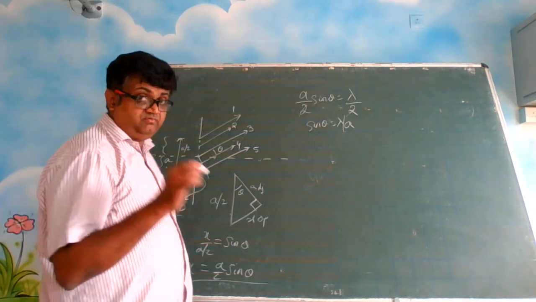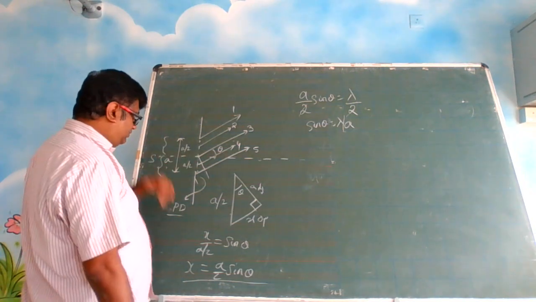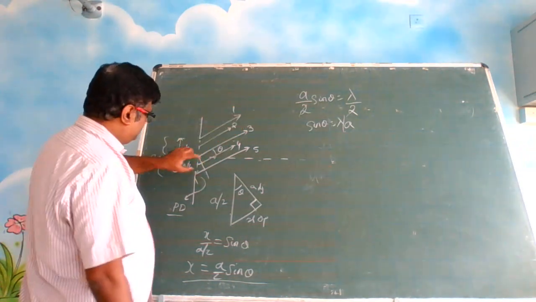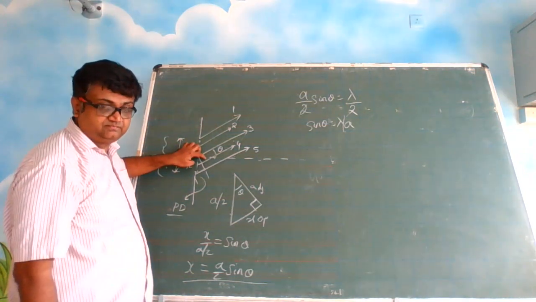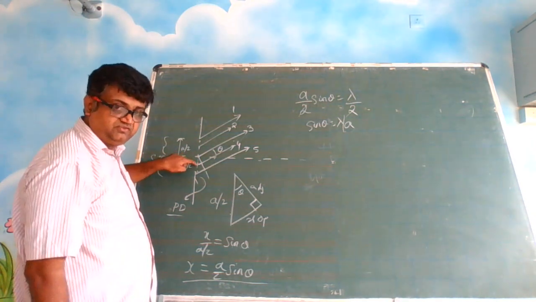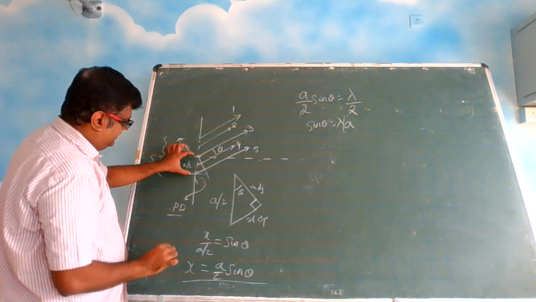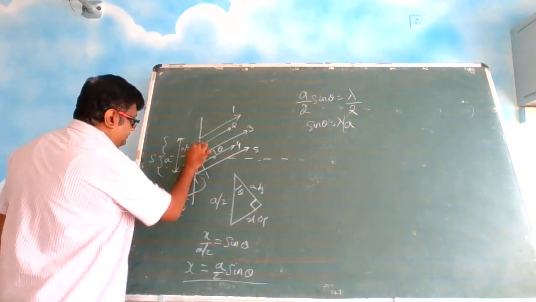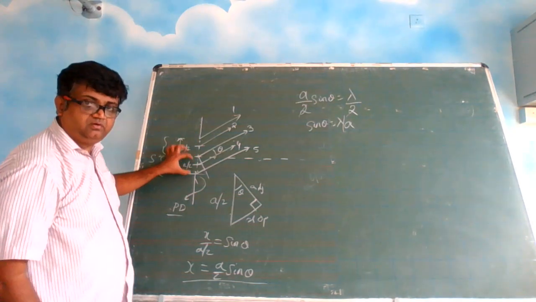Okay? Now listen carefully. I took 5 and 3. Suppose I take 4 and 2, some other two rays. Between 4 and 2, 4 is traveling more distance, right? There will be a path difference. So look carefully, this half is A by 2, so its half is A by 4. So this is also A by 4. This is A by 4. This is A by 4. A by 4 plus A by 4, A by 2.